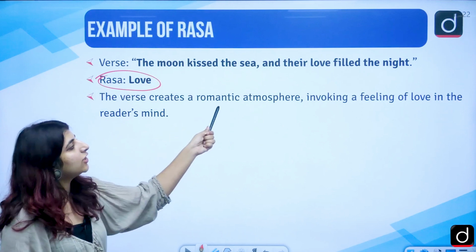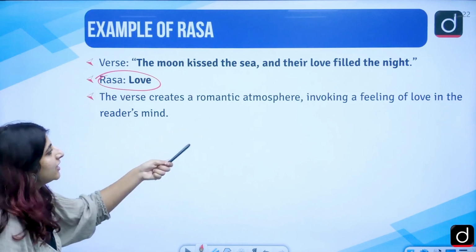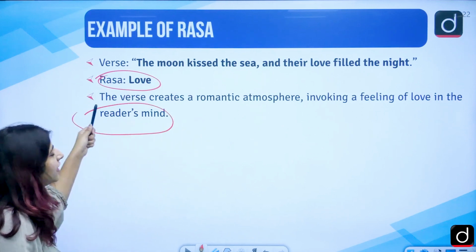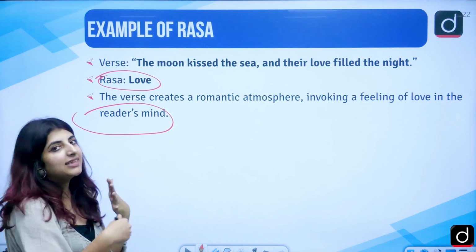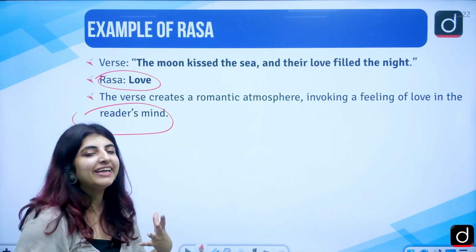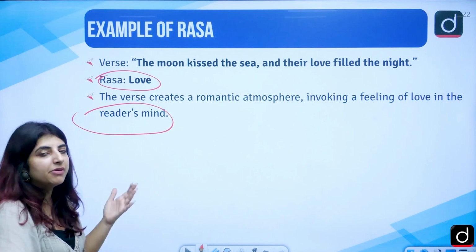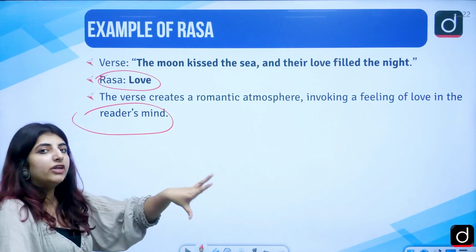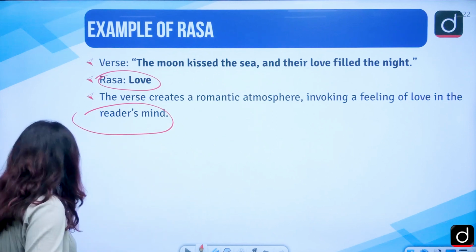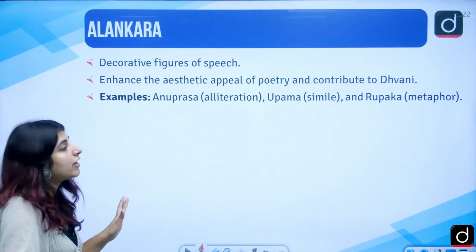The verse creates a romantic invocation, right? Invoking a feeling of love in the reader's mind. So rasas keep on being invoked whenever we produce a piece of poetry, or even a particular line will have one sense or the other which will be evoking some emotion of ours.